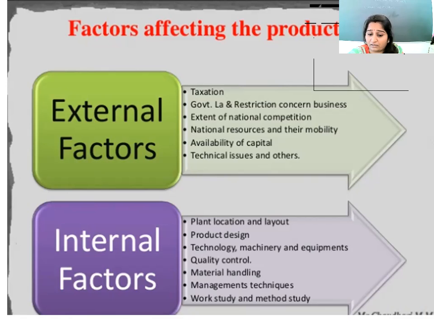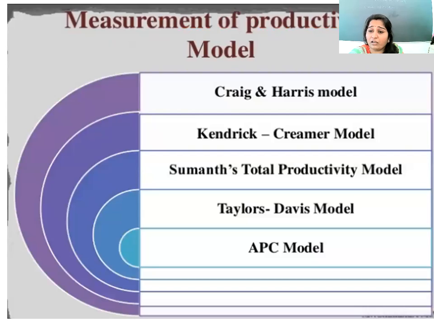These are the external factors. Internal factors are plant location, plant layout, product design, technology and machinery equipment, availability of similar things, quality control, material handling, management technique, work study and method study. These are the internal factors of productivity.